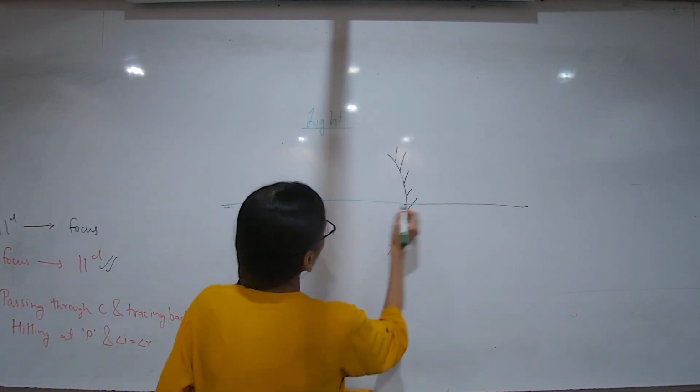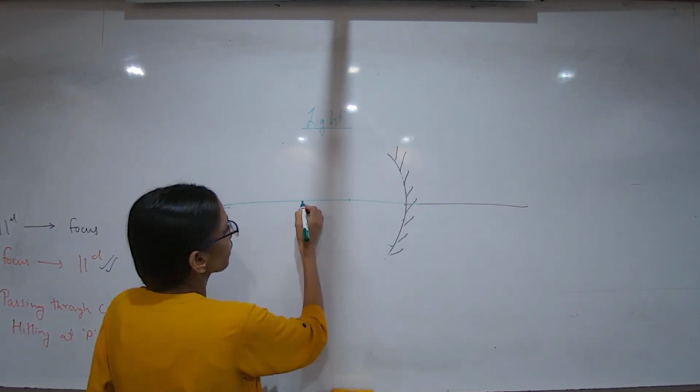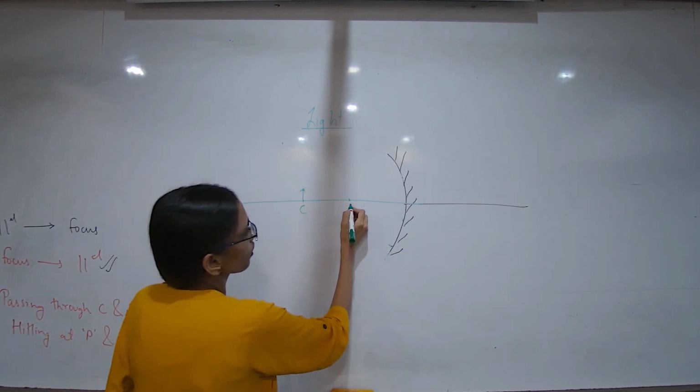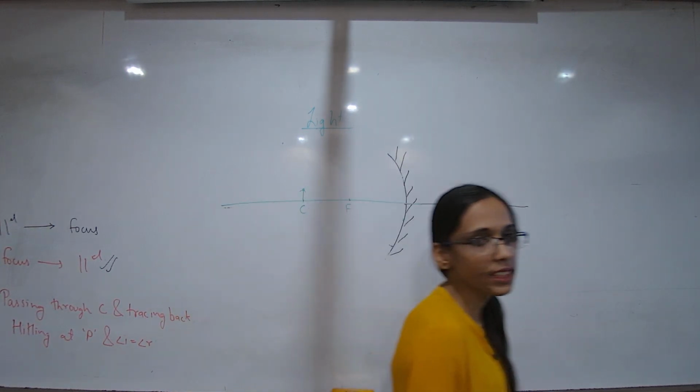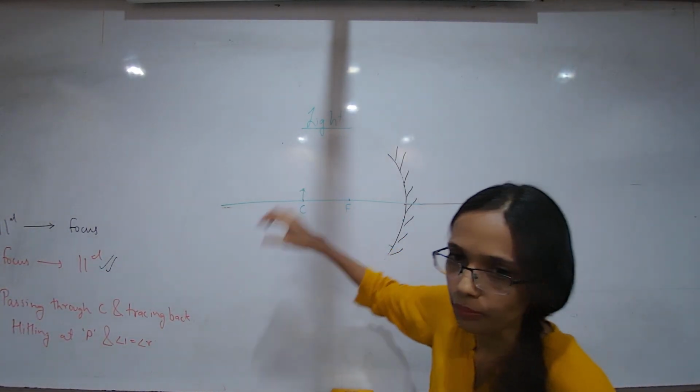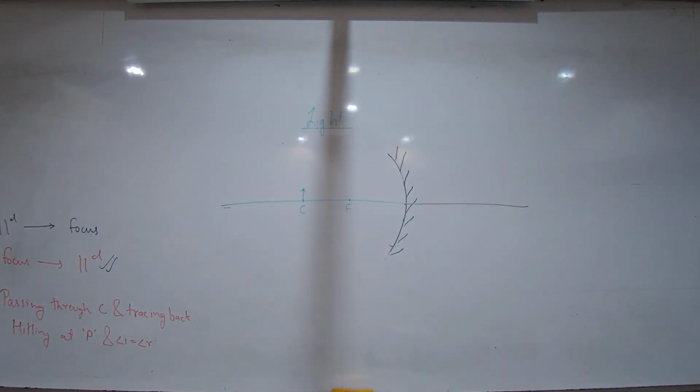Now your object is at C. Your object is at C. Please tell me where the image is formed. The object is at C. What did I say? Yeah, draw. Okay.